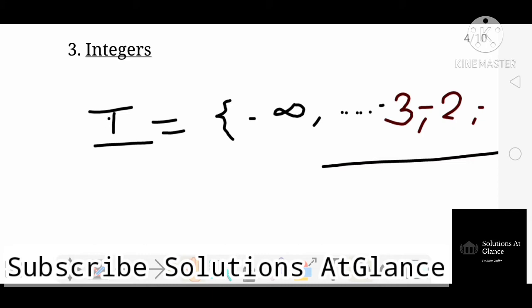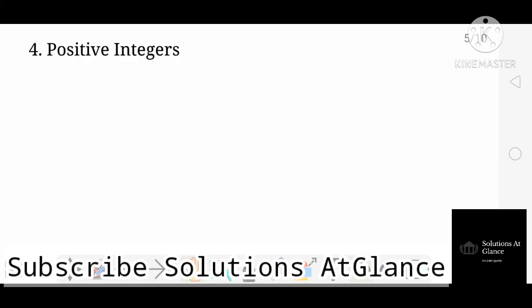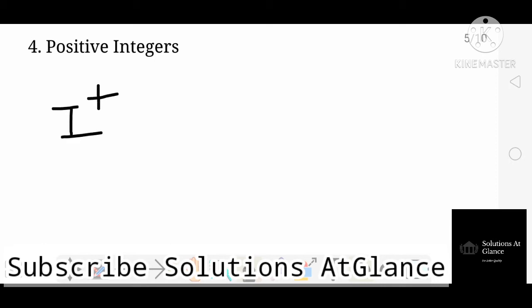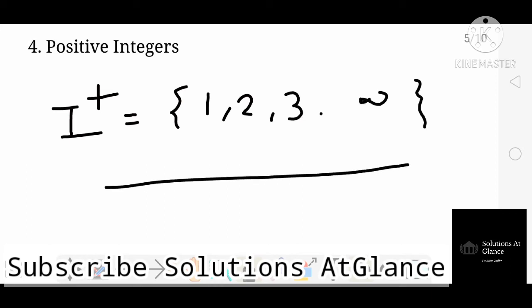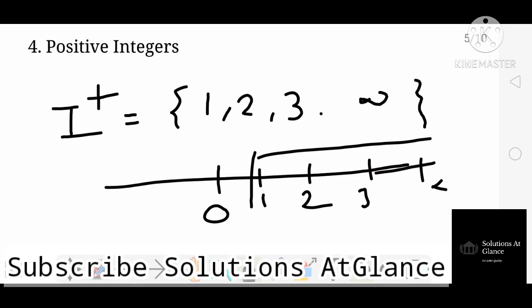Now the next category is positive integers. Positive integers are represented by I, and they are positive, so I plus, and the set is 1, 2, 3 up to infinity. So here is the 0, 1, 2, 3 up to infinity. So this category is positive integers.